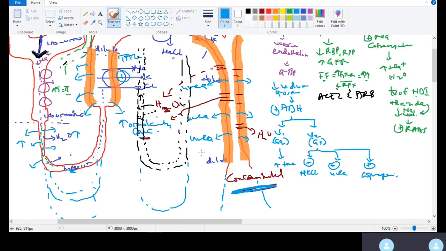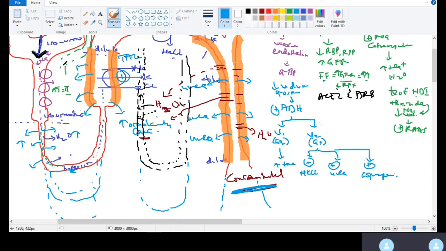And also if you compare humans to animals like camels, camels that are desert animals have a very, very long loop of Henle and very, very long vasa recta, so that they can concentrate their urine and conserve water in the desert. So that's the principle behind all this.